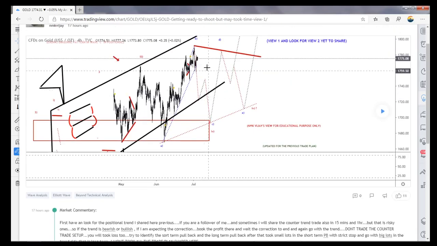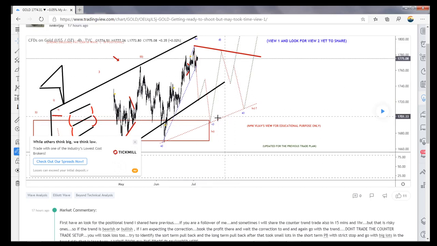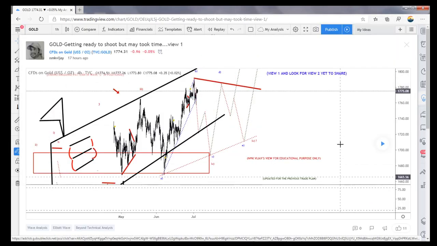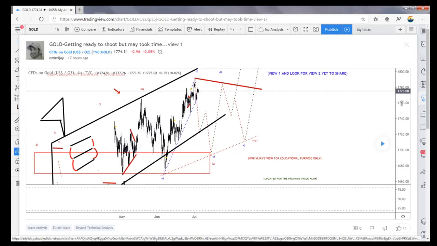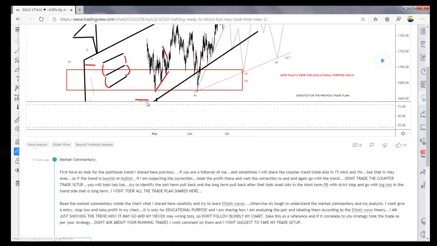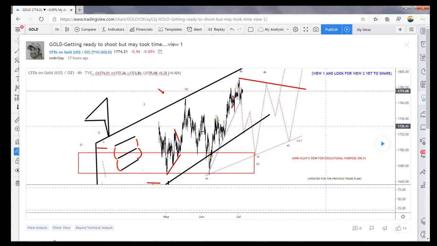I'm looking here at one more short wave to the downside for the 1695, and then it can be a consolidation in the triangle, because I took it as a 1 here. Okay, anyway 1, 2, so 3 ended here. So we are in the fourth wave triangle of the ending diagonal, or it could be a flat correction here, and then it can shoot from here also to end the fifth wave.